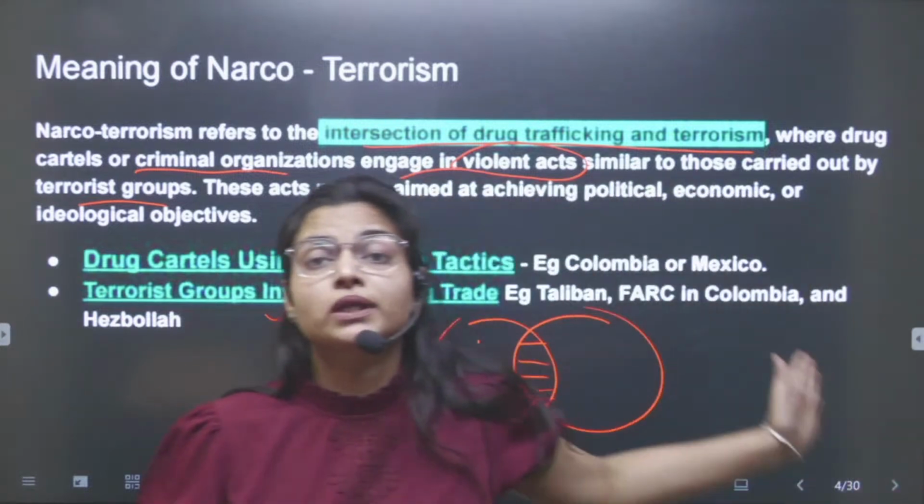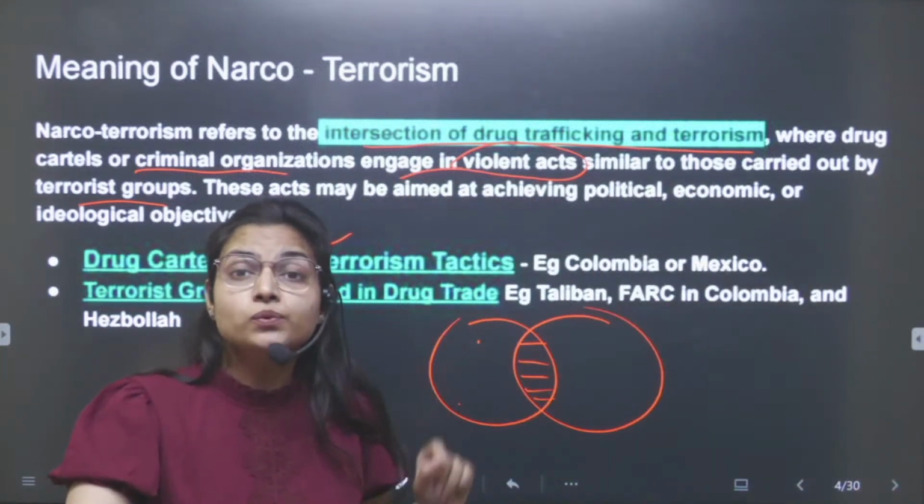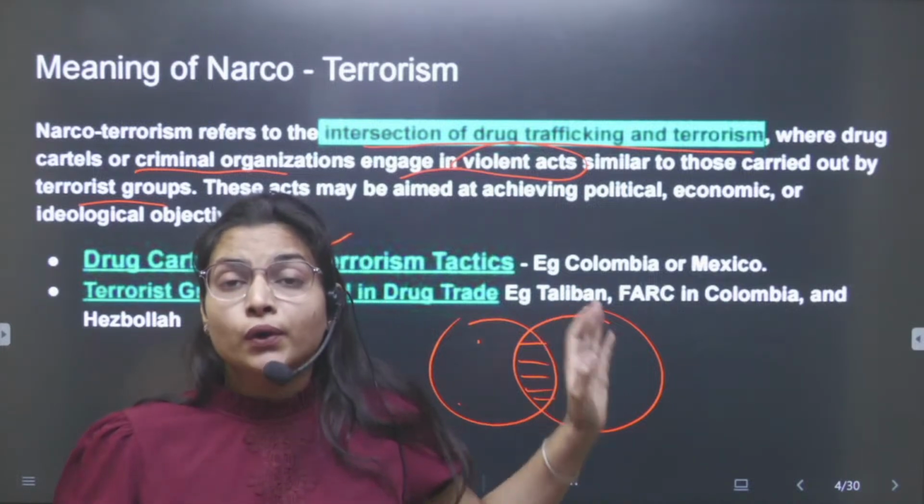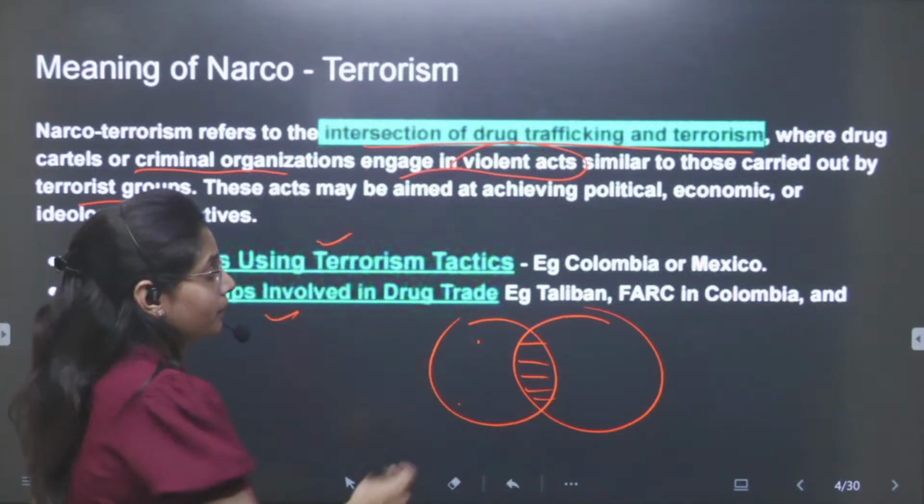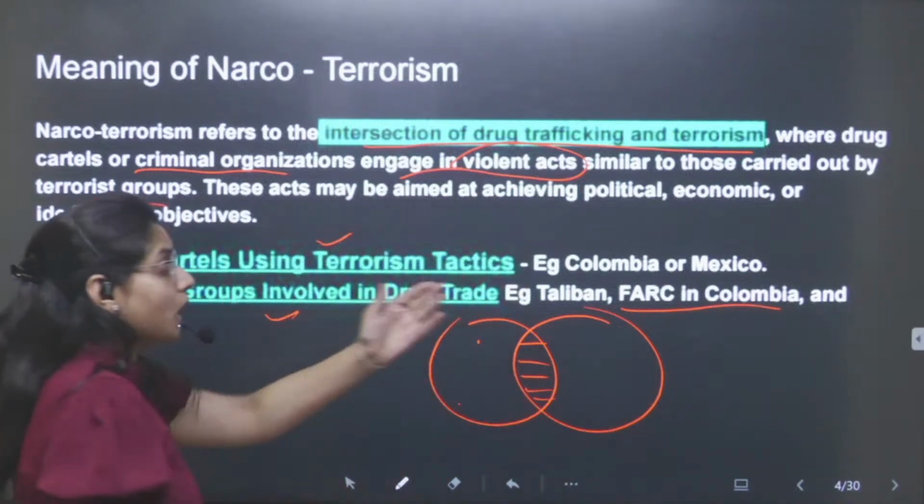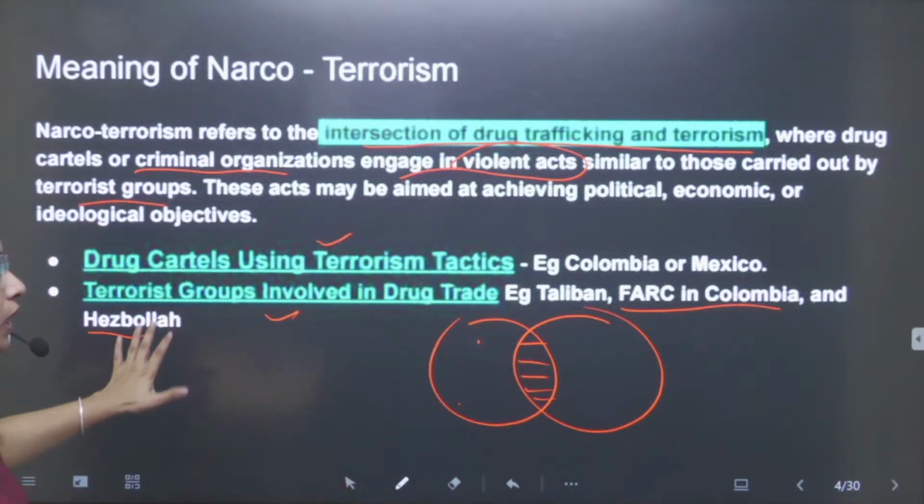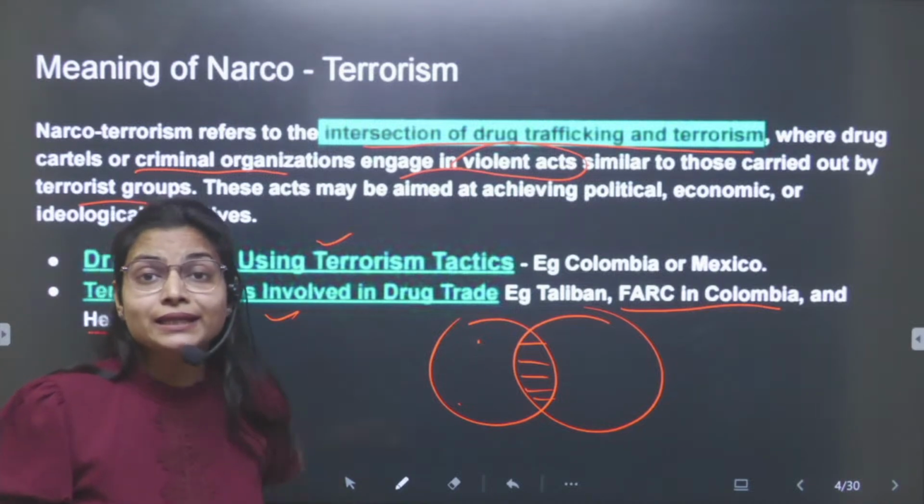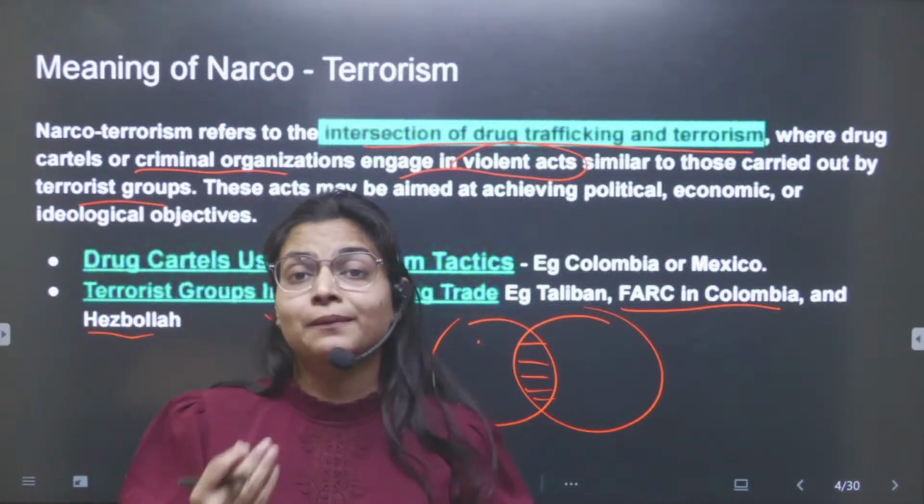As you know about the Taliban, they hold around 80% of the opium growing area in Afghanistan. You can find the FARC in Colombia and Hezbollah. These are a few examples. In the exam, try to mention some examples as well.